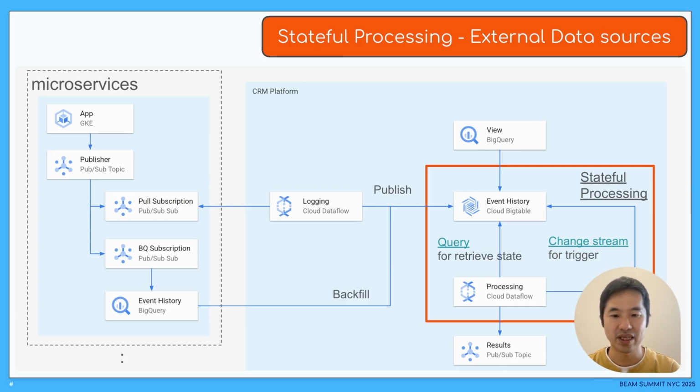Stateful processing is performed on the event historical data from the query result, and results are published to PubSub for integration. The data flow pipeline for processing executes query via CDC because it may utilize various user events. This is because the pipeline for logging is expected to be deployed as a separate pipeline since it receives events from each microservices.